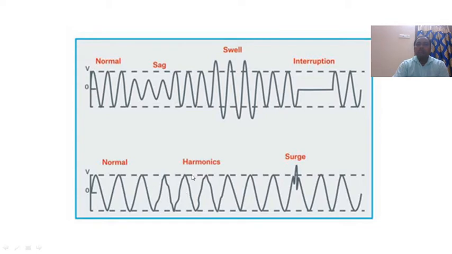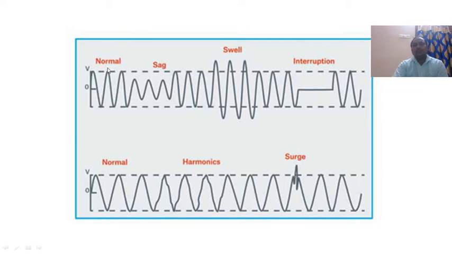Harmonics are also a very important power system problem. Please see the harmonics. The waveform is changed due to harmonics. An exact sinusoidal waveform does not appear due to harmonics. If the normal waveform is exact sinusoidal, harmonic content is a distorted waveform, which causes a number of losses in equipment and causes damage to the equipment. Next, a sudden change in voltage or sudden change in current we also call a surge.